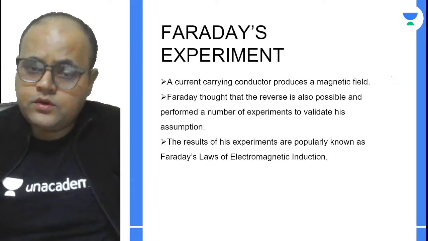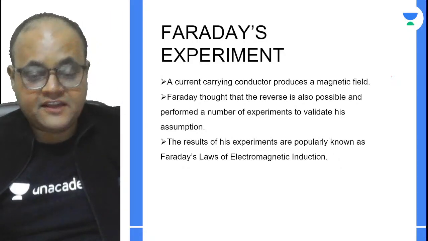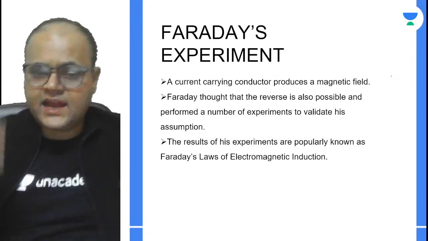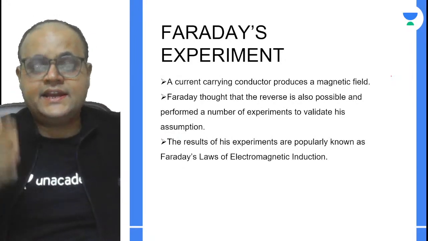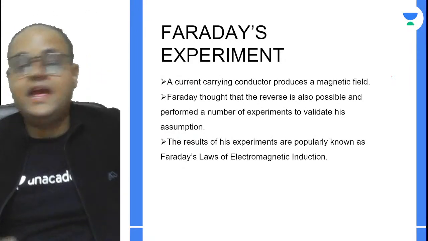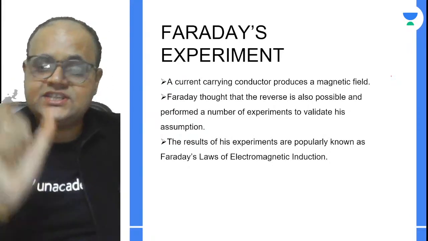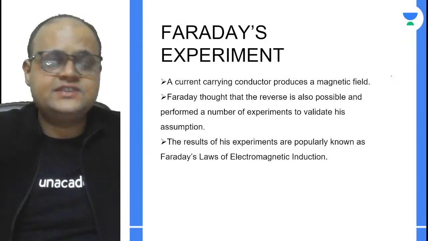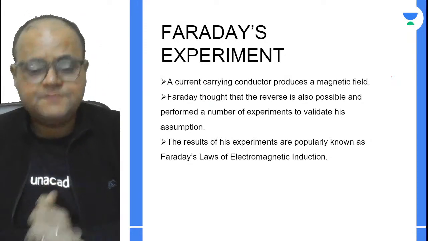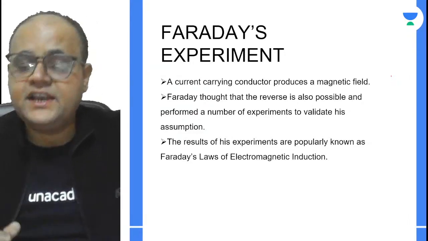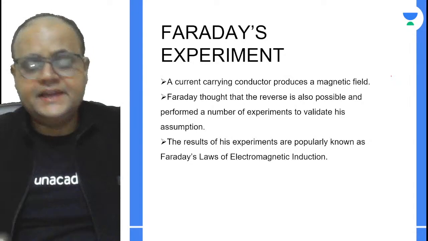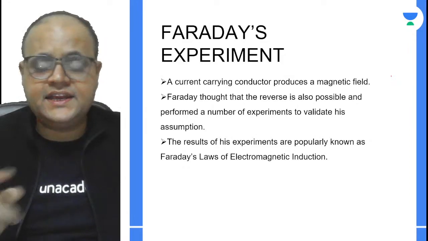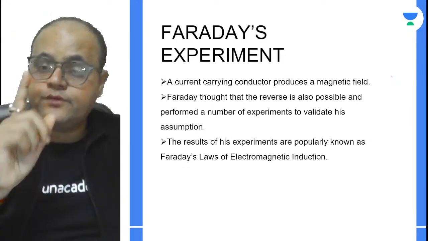See, we already know that a current carrying conductor can produce a magnetic field. And how did we get to know? Ørsted performed an experiment, and the results of that experiment concluded that a current carrying conductor can indeed produce a magnetic field. And how can we check the strength of that magnetic field? We have the facility to increase the current and increase the magnitude of the field. And how did we notice that there was a field? We had a needle, and we saw that when the needle was placed in the vicinity of that current carrying conductor, it was deflected, right? So that was the case.